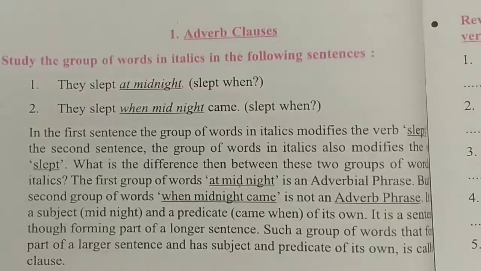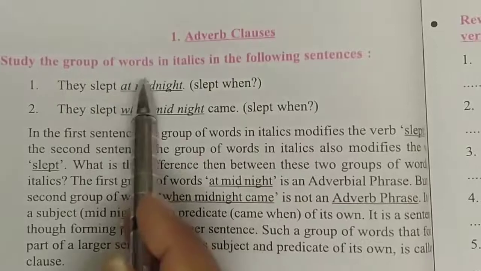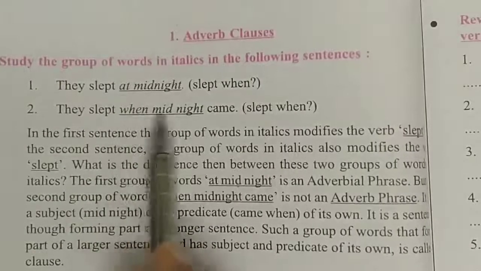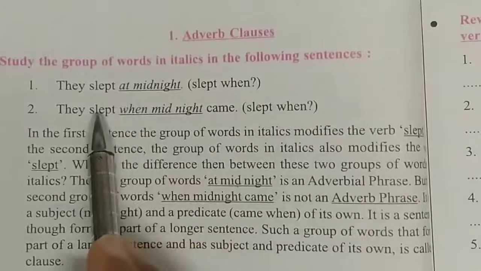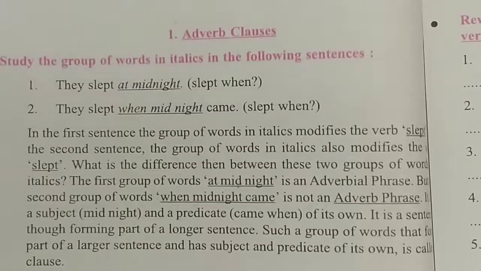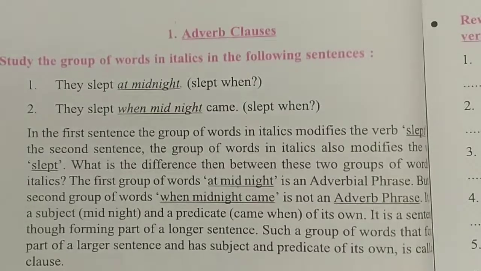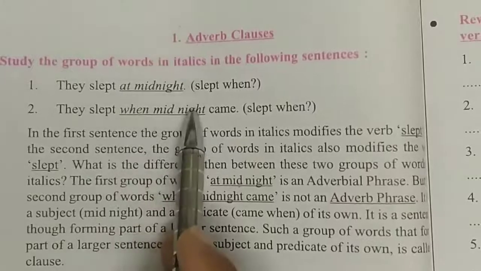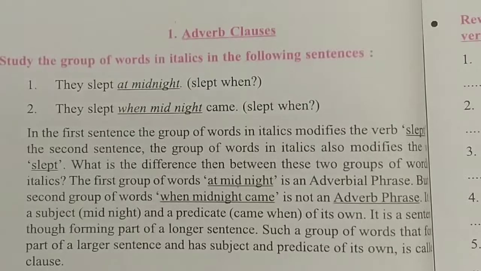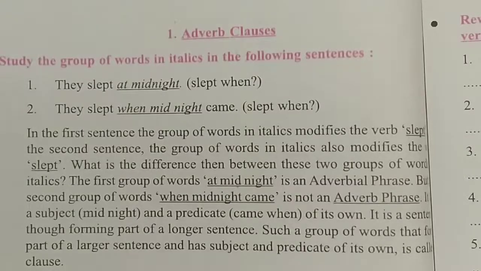Now in the first sentence, the italic word group modifies the verb slept, and in the second sentence the italic group also modifies the verb slept. The difference between the two is that the first group of words, "at midnight", is an adverbial phrase, but the second group, "when midnight came", is not an adverb phrase. It has a subject, midnight, and a predicate, came, of its own. It is a sentence, though forming part of a longer sentence.